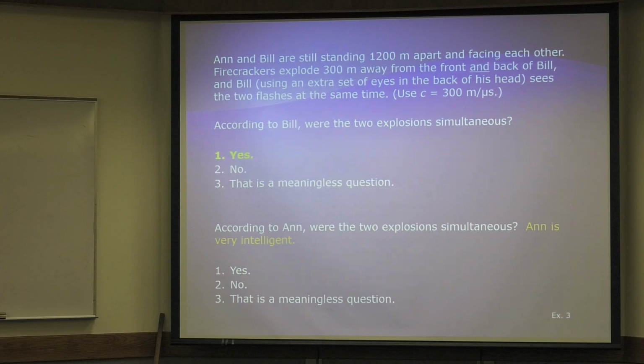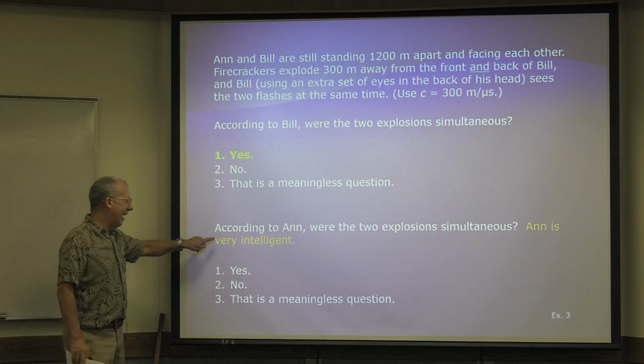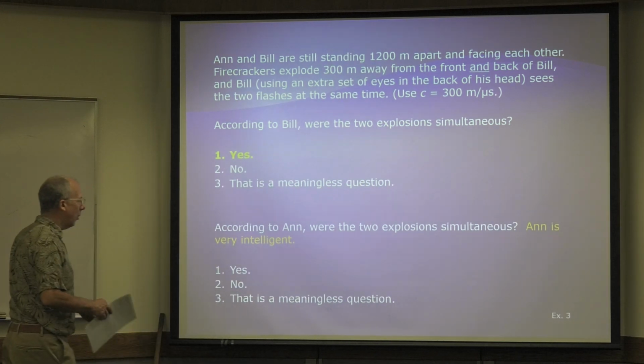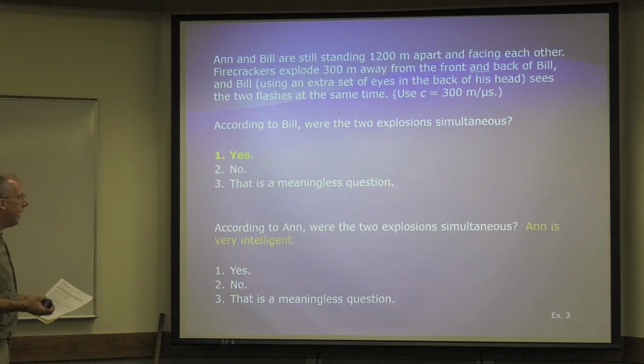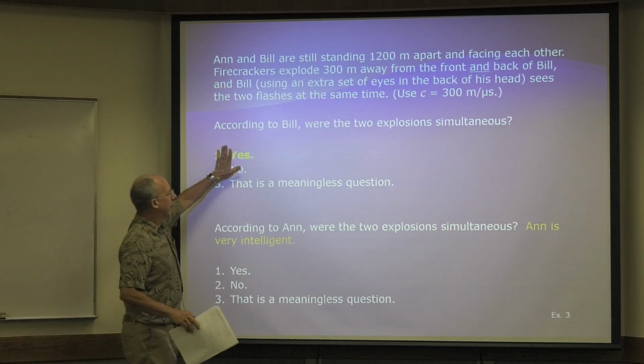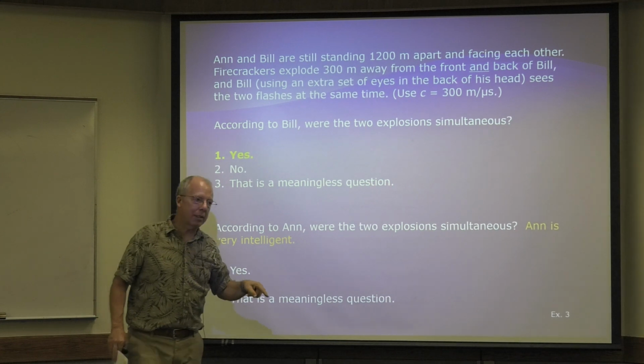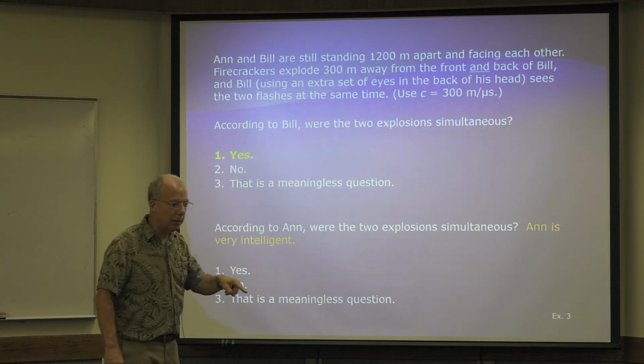According to Ann, were the 2 explosions simultaneous? And this is very important. Ann is very intelligent. So according to Ann, were they simultaneous? Now remember, Bill says they were simultaneous. That means that the times were exactly the same.